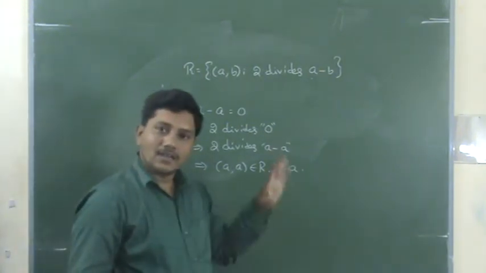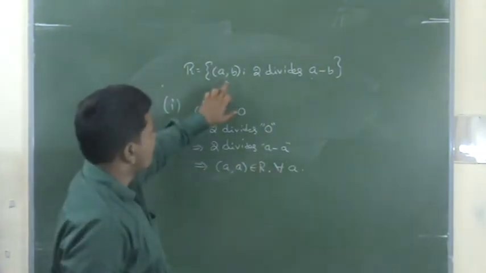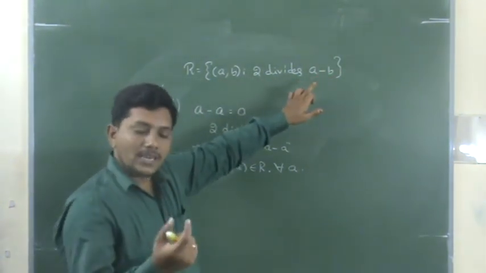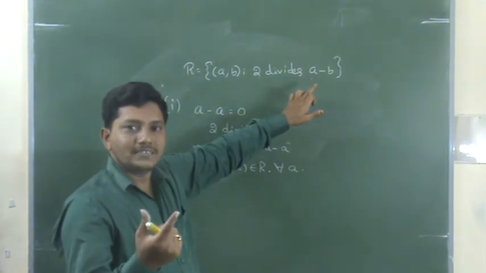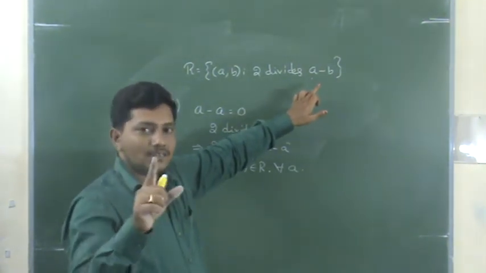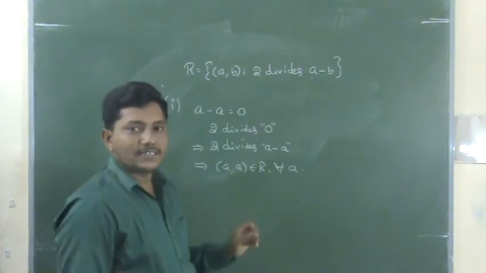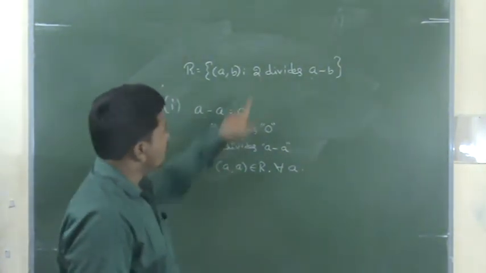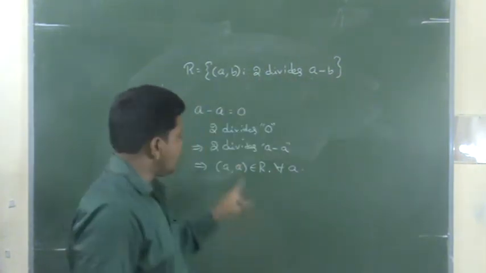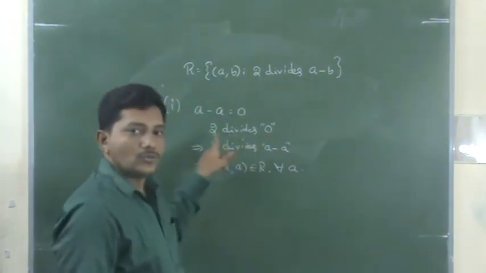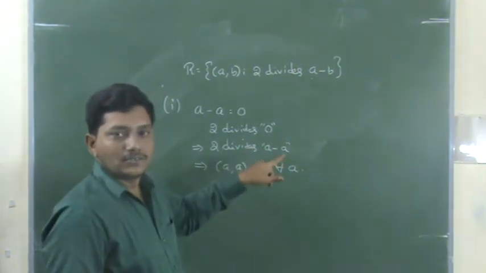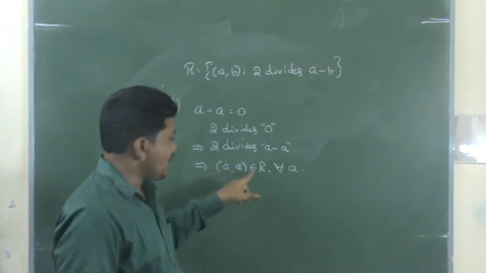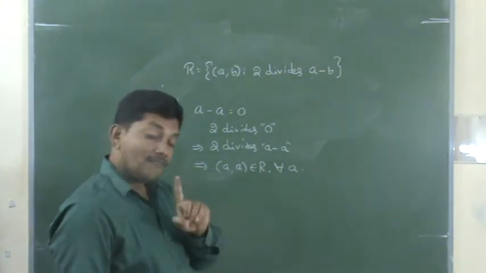Once again I explain. See, here 2 divides a minus b. In reflexive, a and b are two elements. The 2 elements are the same, then that is reflexive, right? So for that reason I can consider b is also a. So like this you have 2 divides a minus a. What is a minus a? 0. So 2 divides 0 or not? Yes. 0 by 2 is equal to 0. So it divides. Therefore a comma a belongs to R for every a.